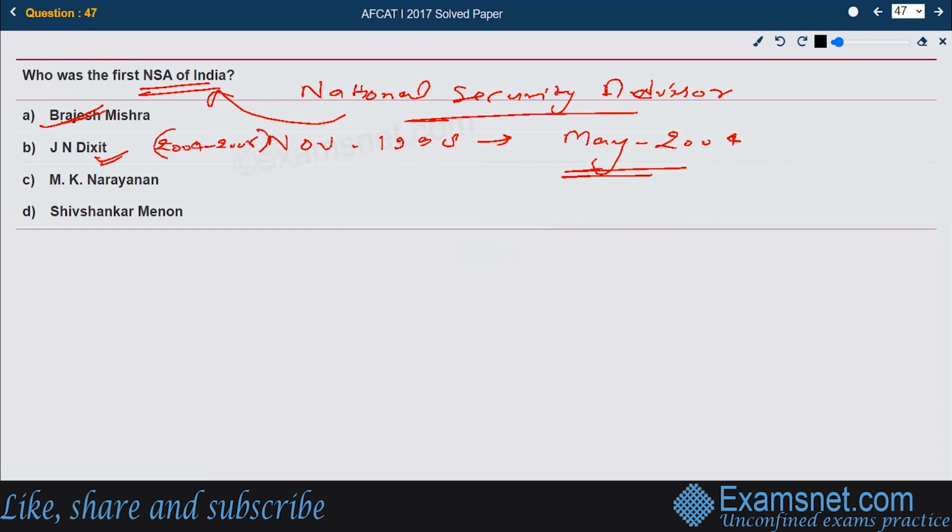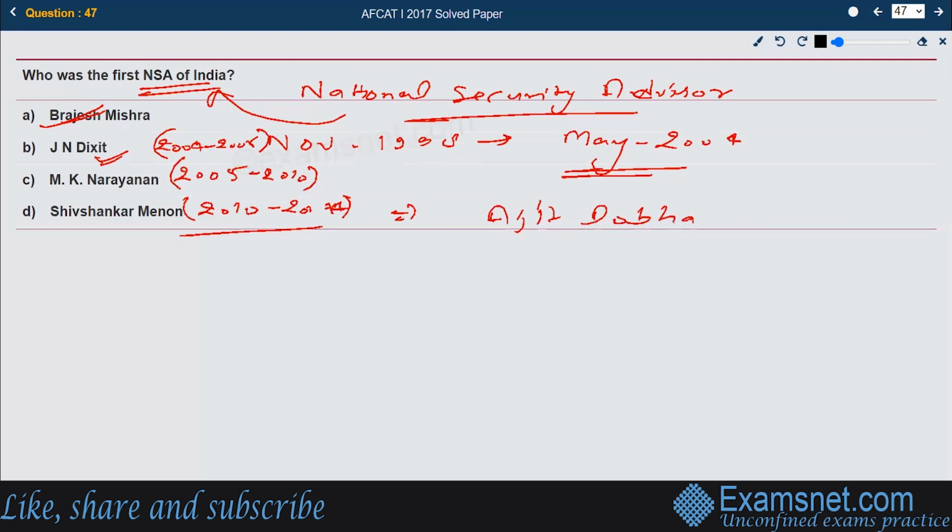M.K. Narayan was also NSA. He served between 2005 and 2010. Then Shivashankar Menon served between 2010 and 2014. And the current security advisor in 2023 is Mr. Ajit Doval. He is from 2014 till the current date. He is the NSA of India.